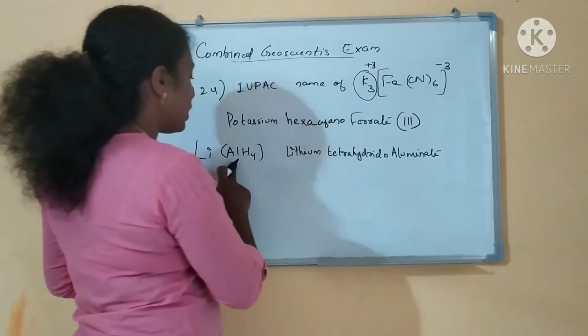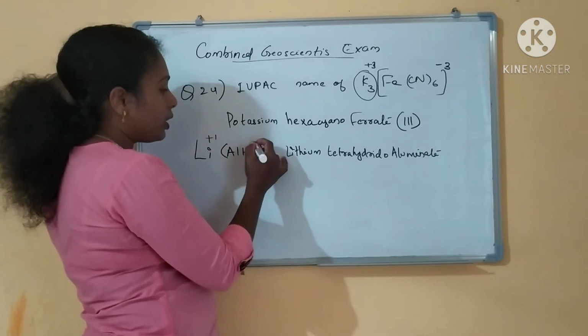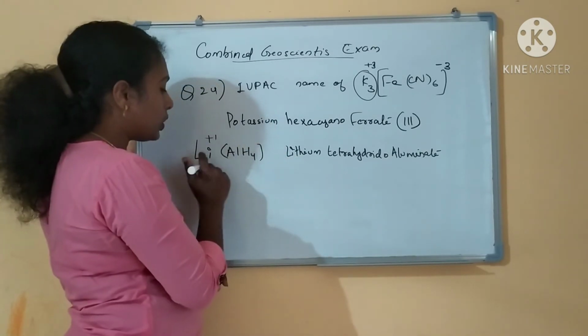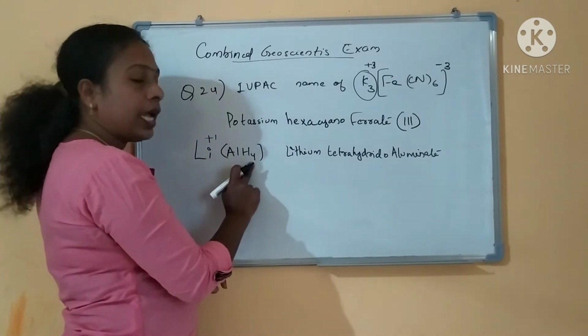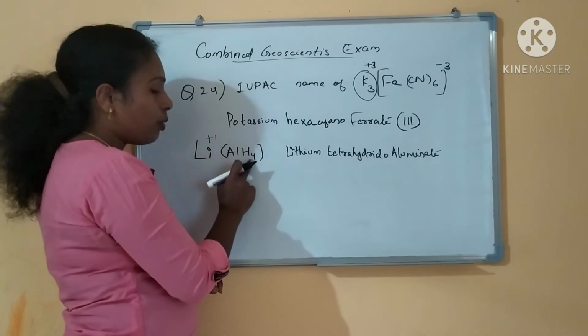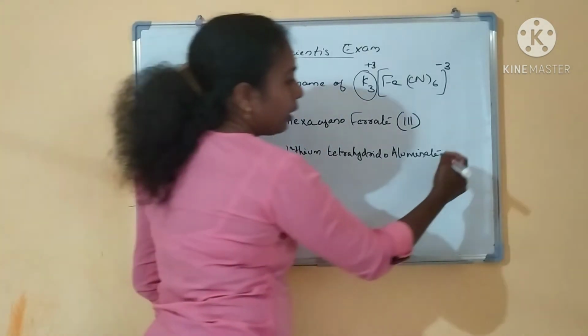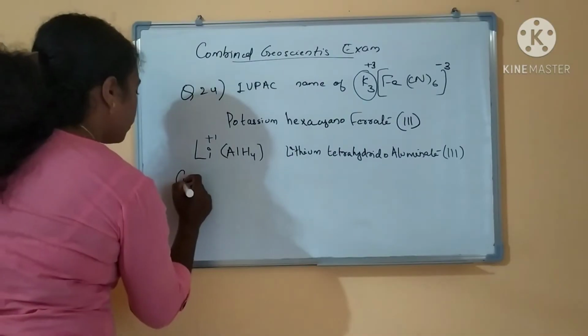And what is the charge here? Lithium is in the positive charge. This is a negative ligand, so -1 charge. Lithium is a positive ion, so only one positive, and hydride is a negative ligand. 4 hydrides are there, so -4 + 1 you will be getting -3, right? So in the bracket, in Roman numerals, you have to put +3.